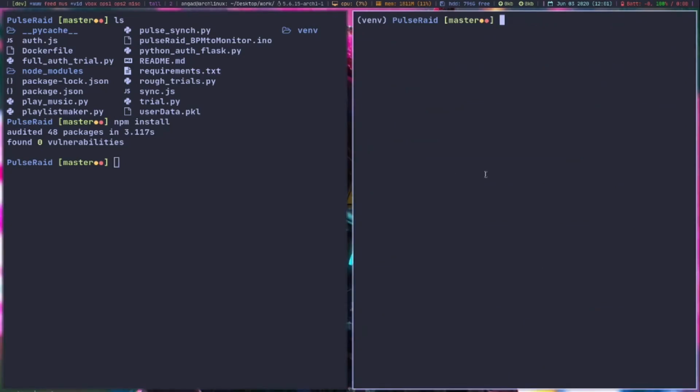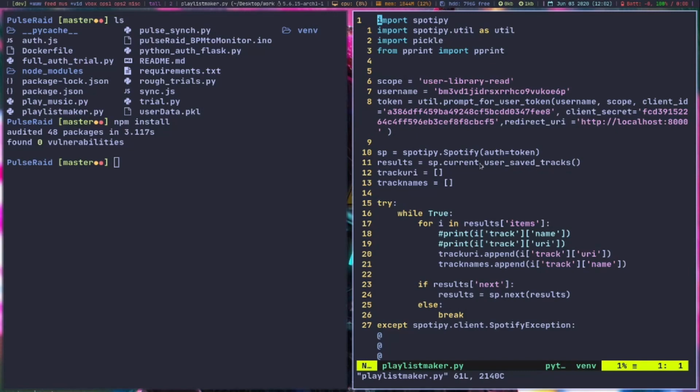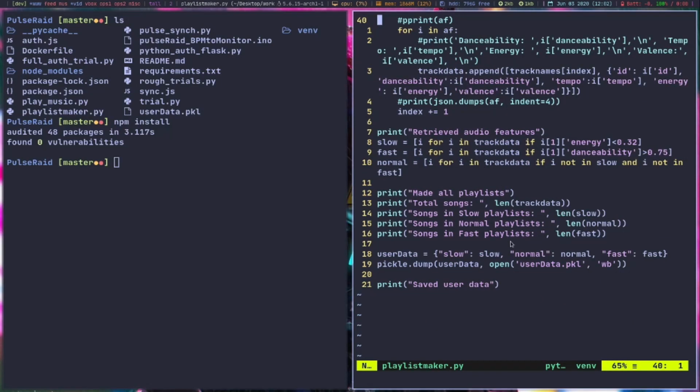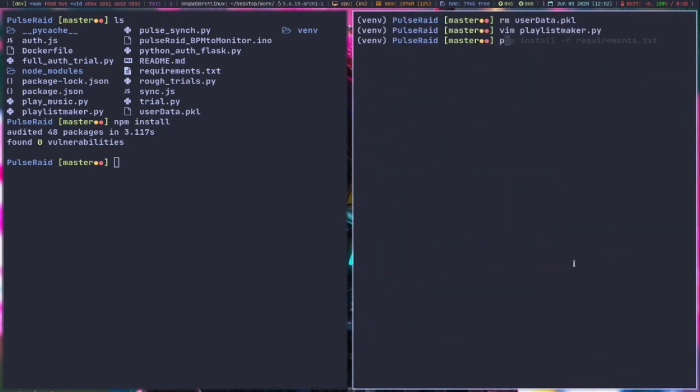Now for running it, the first thing that we need is a user-data.pickle file. Let us take a look at our playlist maker. What this does is that it authenticates us using our client ID and client secret, and then fetches our playlist, our songs and everything into a user-data.pickle file, which is a binary file. Subsequently, when we run the Python Flask server, that server picks up this pickle file and listens to requests and plays songs accordingly. Now let us run this file and see what happens.